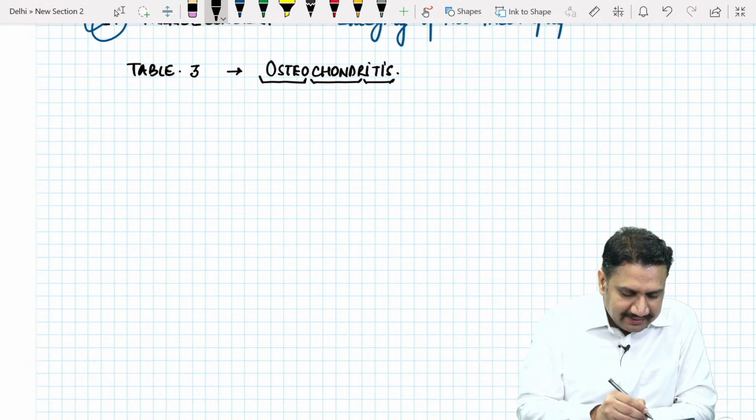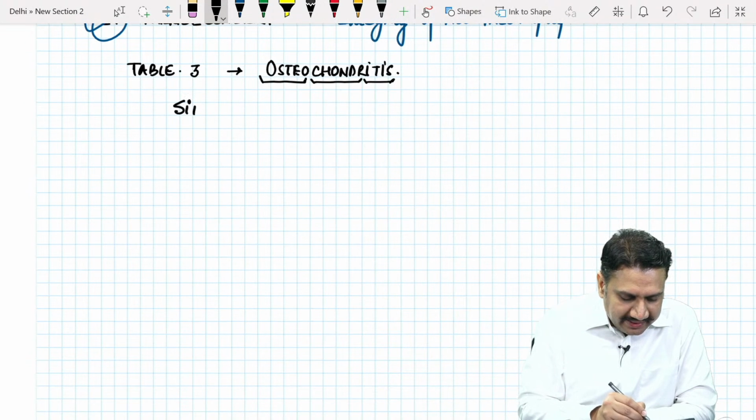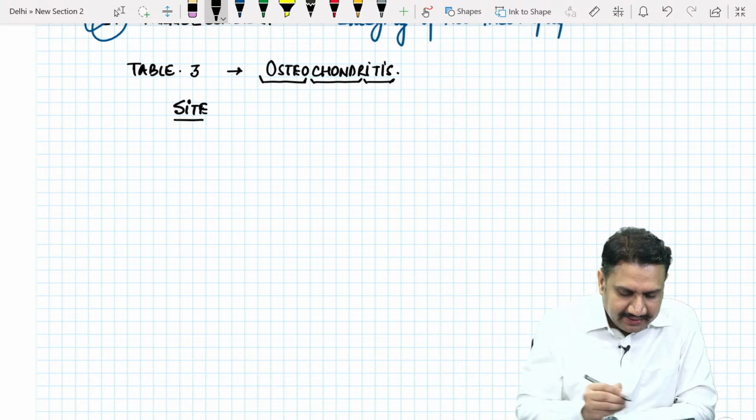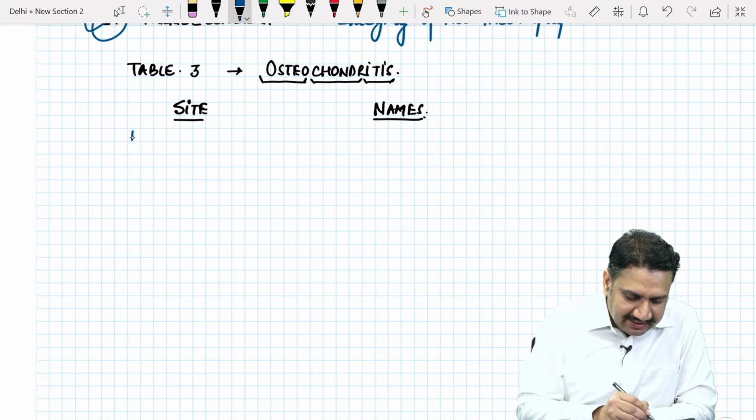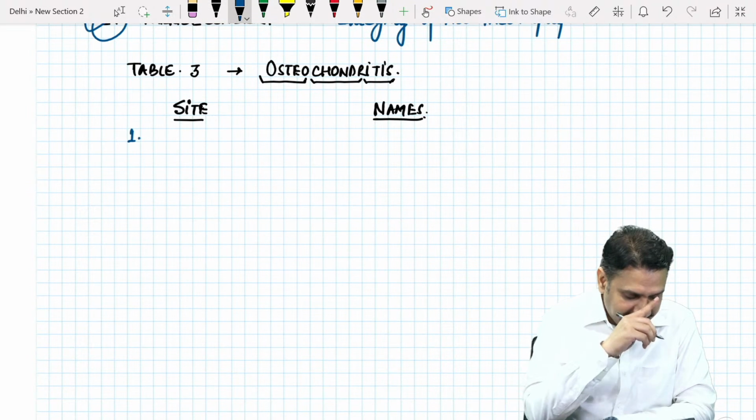Okay, so I'll make the site, name the site, and I'll say the names. What are the names given to these osteochondritis? Okay, we'll make a table of that. So what are the sites? Let's start again from the upper limb, then spine, then lower limb, same sequence.